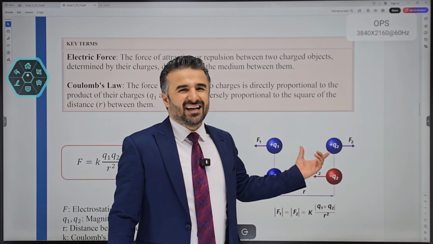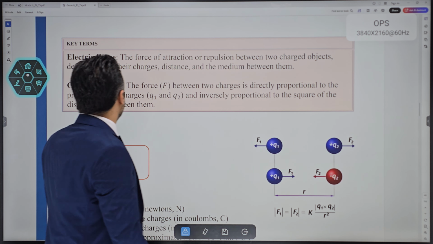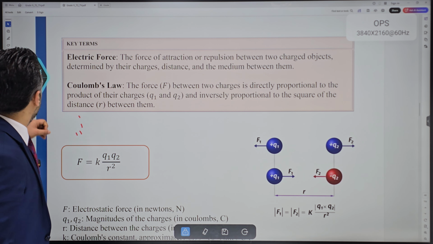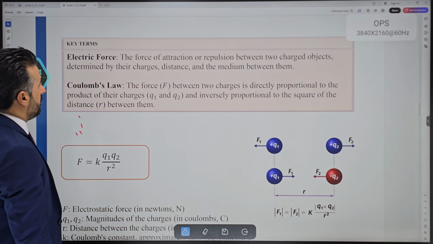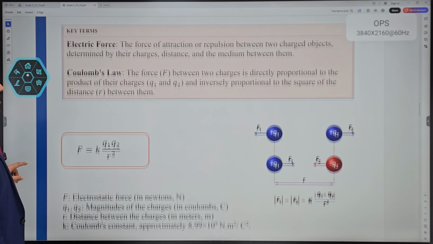Positive, negative, they repel one another, that is a repulsion. But if it is positive and negative, they'll attract one another. The force of attraction or repulsion between two charges or two charged objects is determined, of course, by what? By their charges, by the distance between the two, and the medium between them as well.